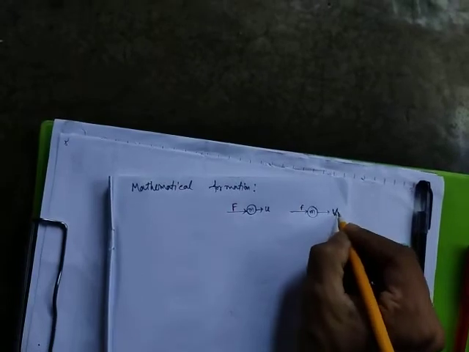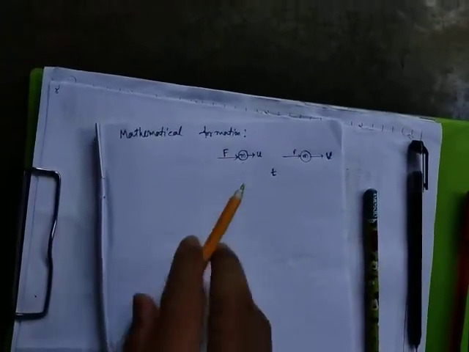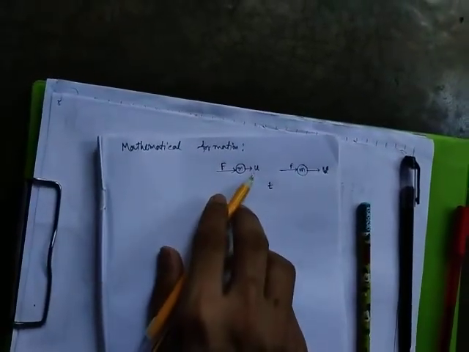The time taken for this is t. That means let us consider an object having mass m, which is moving with initial velocity u.